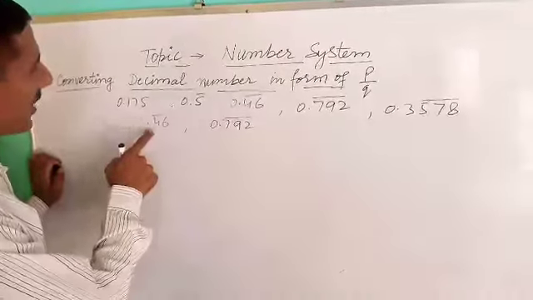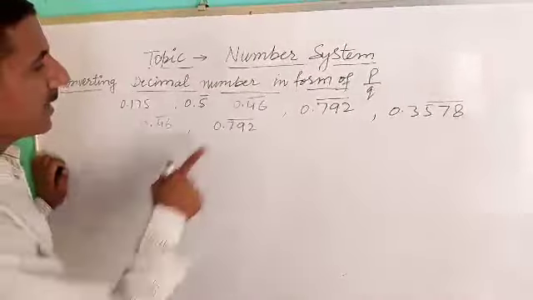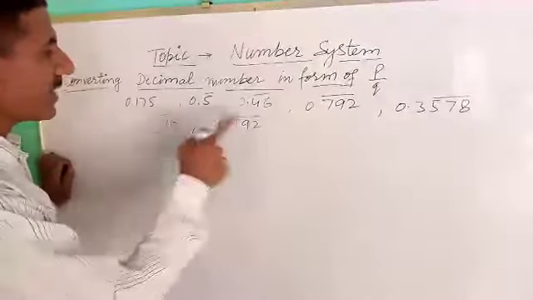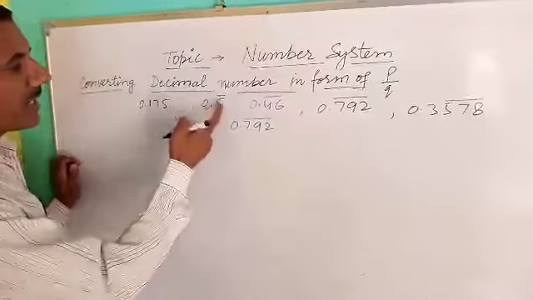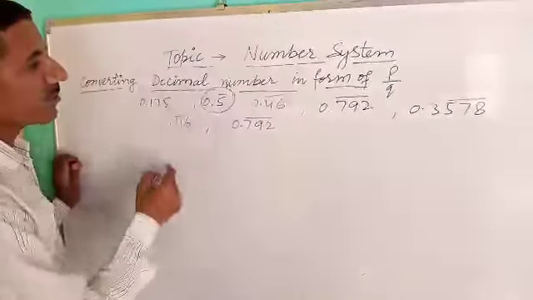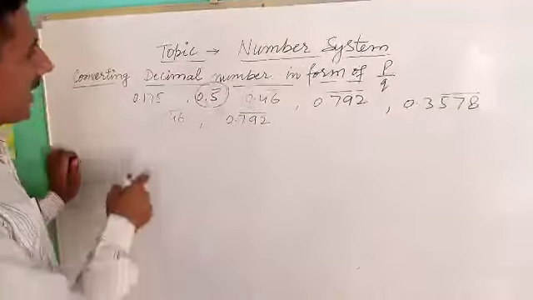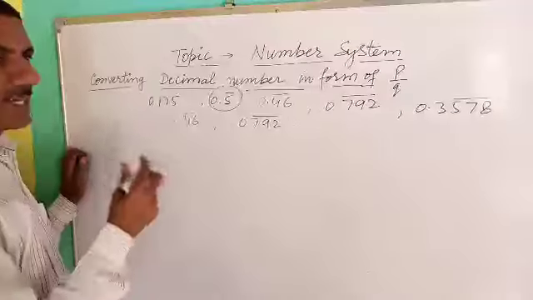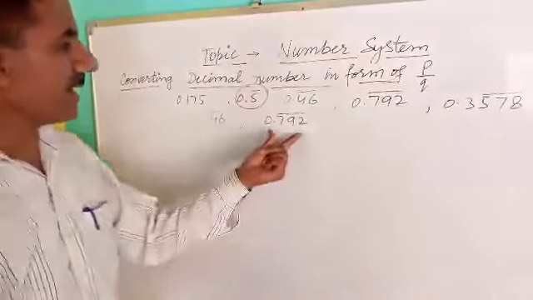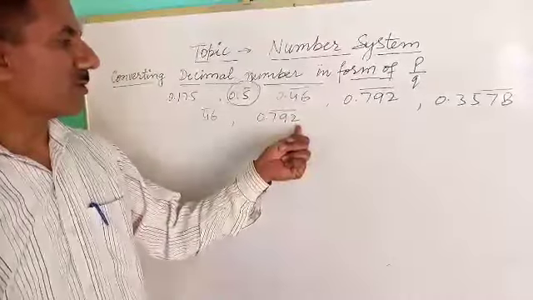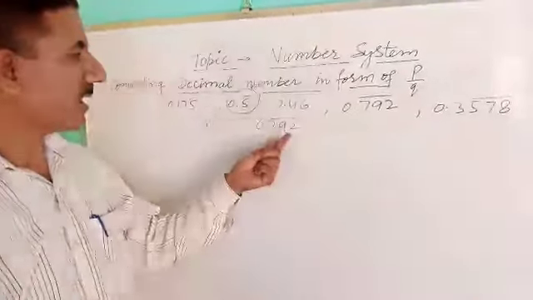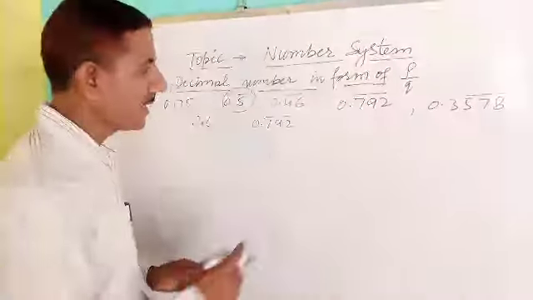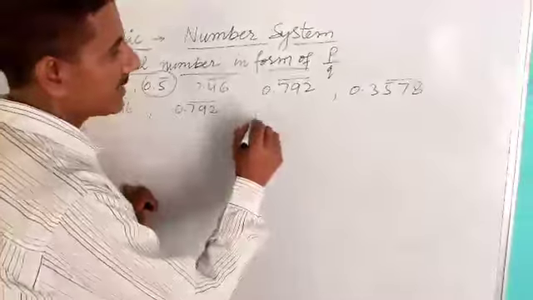Now 0.46 bar has 2 digits repeating, and 0.792 bar has 3 digits repeating, and all the digits repeat in both cases. According to the first example, we multiply by 10; in the 2 digit case we multiply both sides by 100, and for the number 792 we multiply both sides by 1000. Let's take another example.